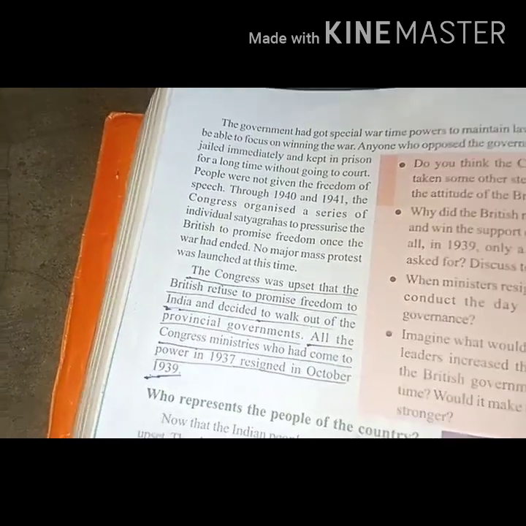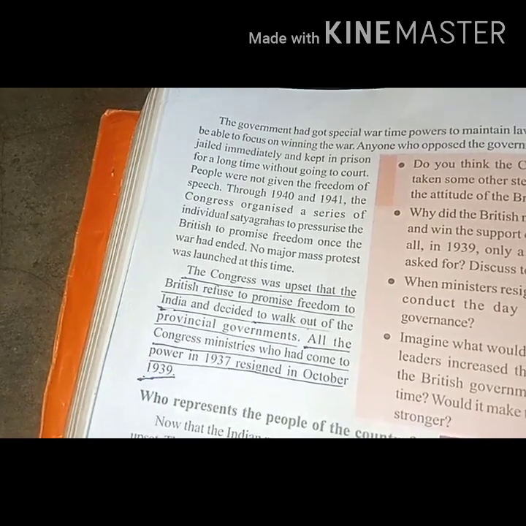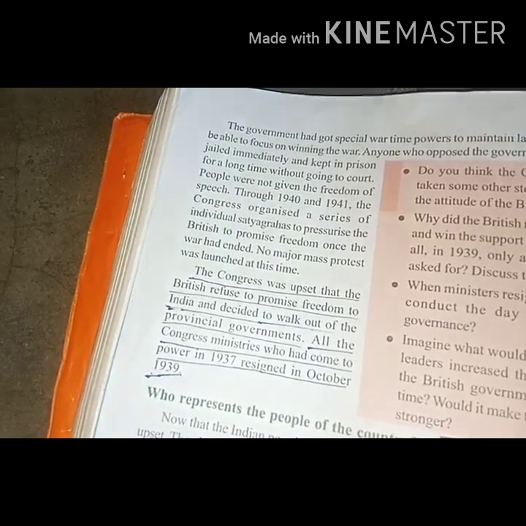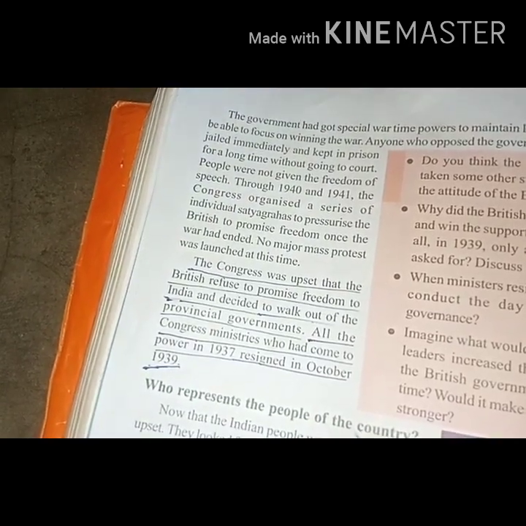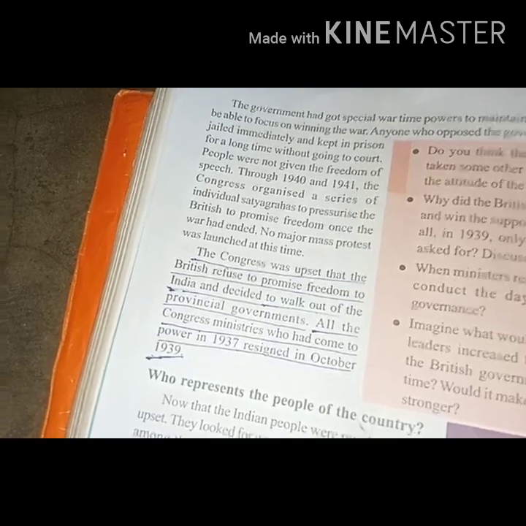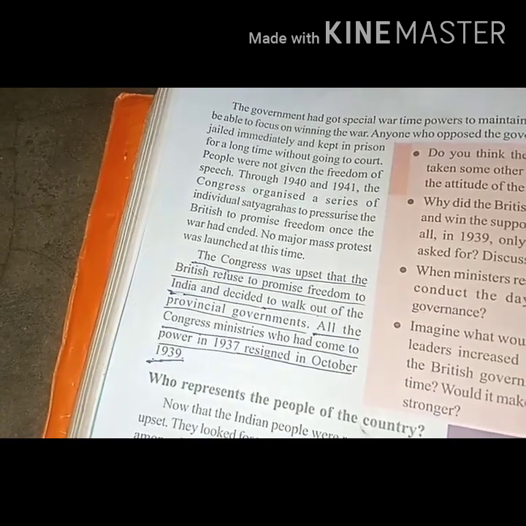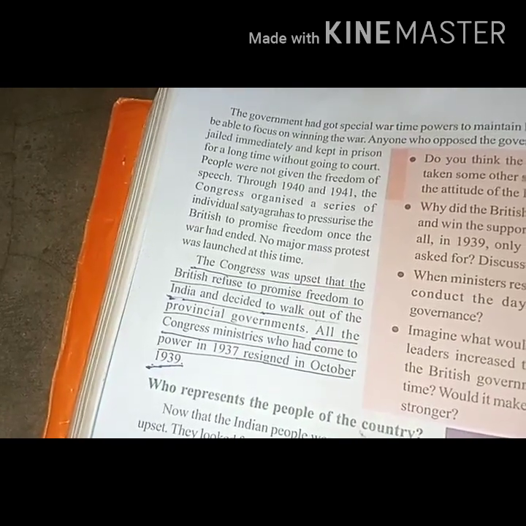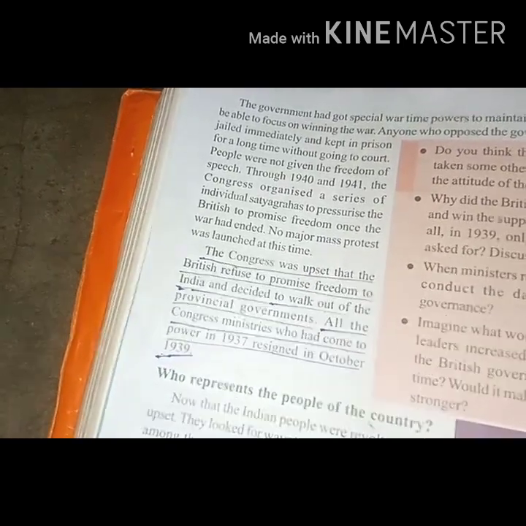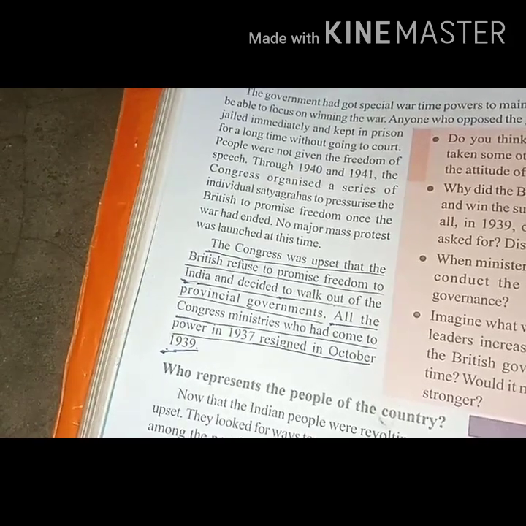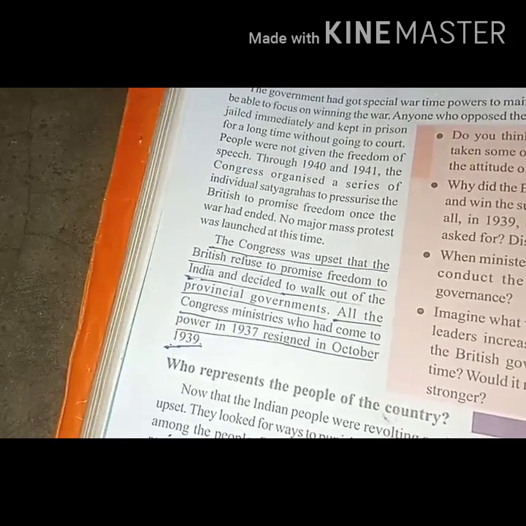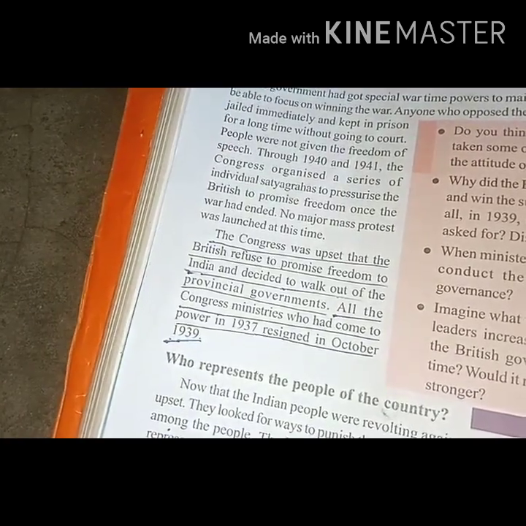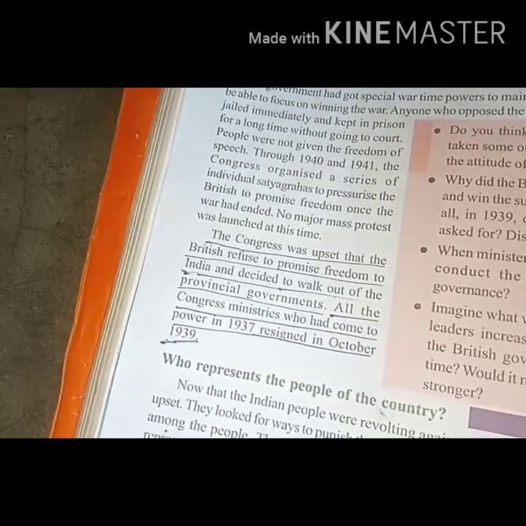Children, in the beginning we have discussed that Congress won in 8 provinces and was able to form governments. So now the Congress was upset because the British refused to promise full freedom to India, so they walked out of the provincial governments. All the Congress ministries who had come to power in 1937 resigned in October 1939.